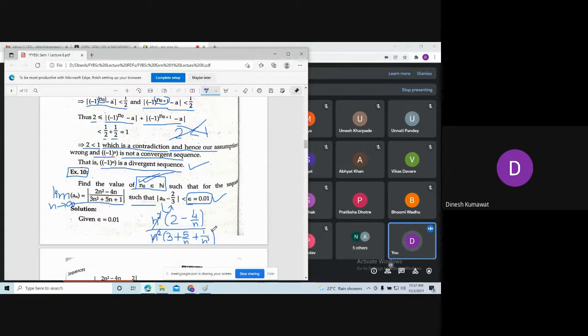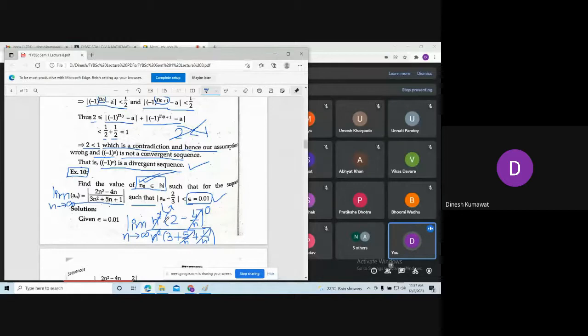Now you can take the limit. Take the limit where n approaches infinity. So after taking the limit, this number goes to 0. Similarly, this number goes to 0 and this number also goes to 0.